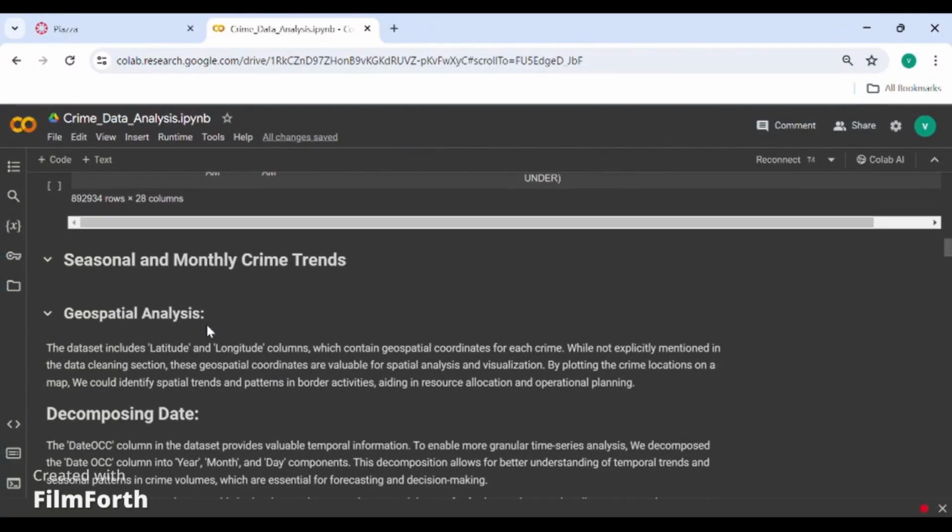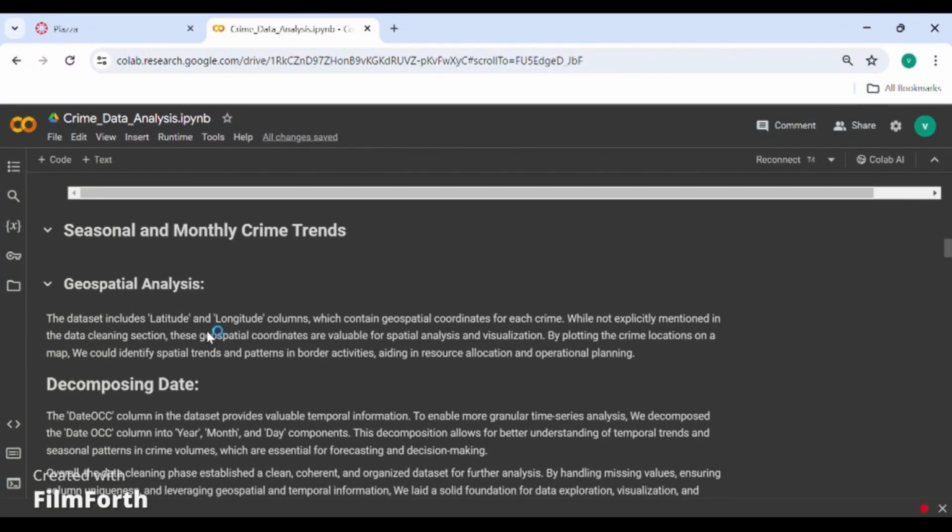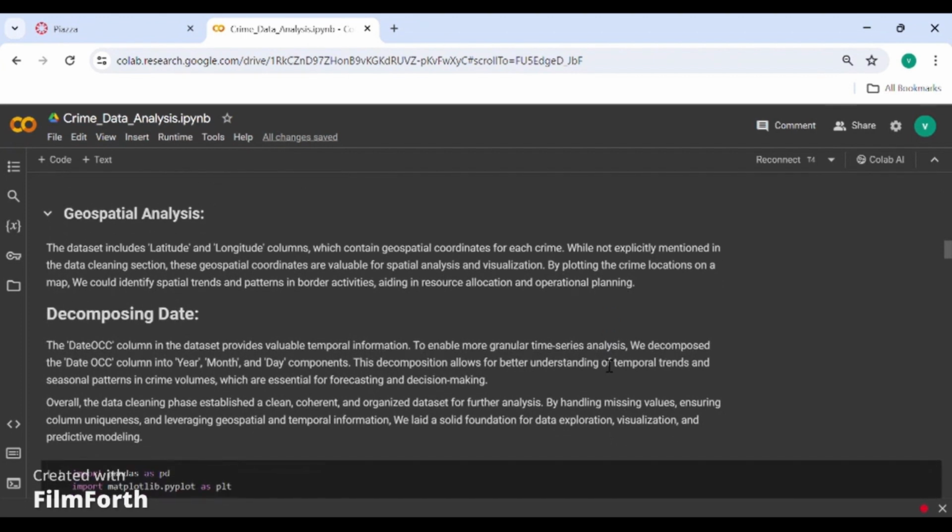Now here we have done the seasonal and monthly crime trends. We have done the geospatial analysis. This is the geospatial analysis. The data set includes latitude and longitude columns, which contain geospatial coordinates for each crime.